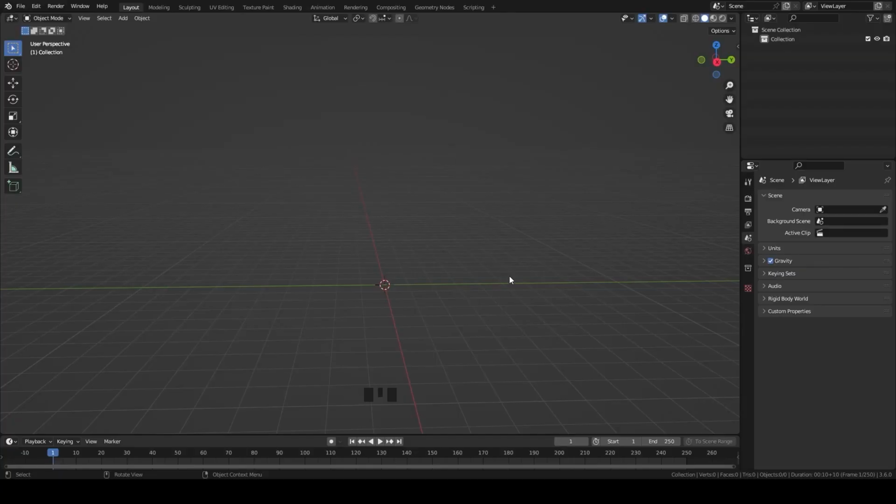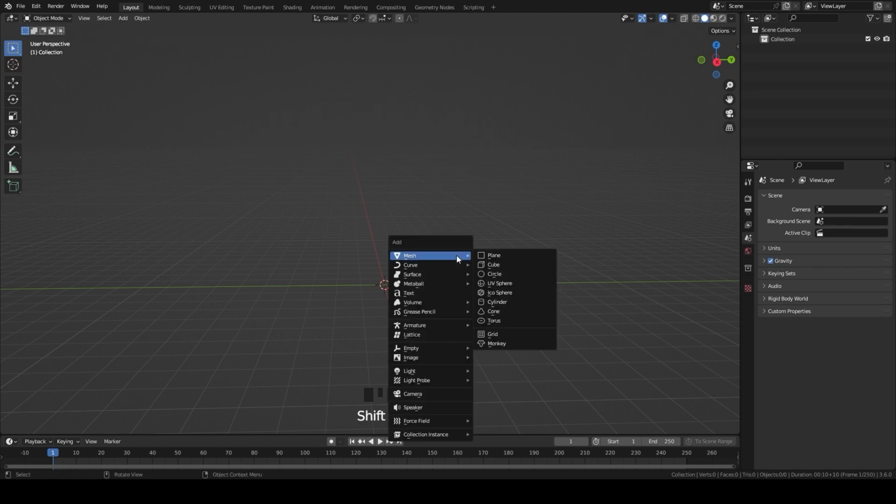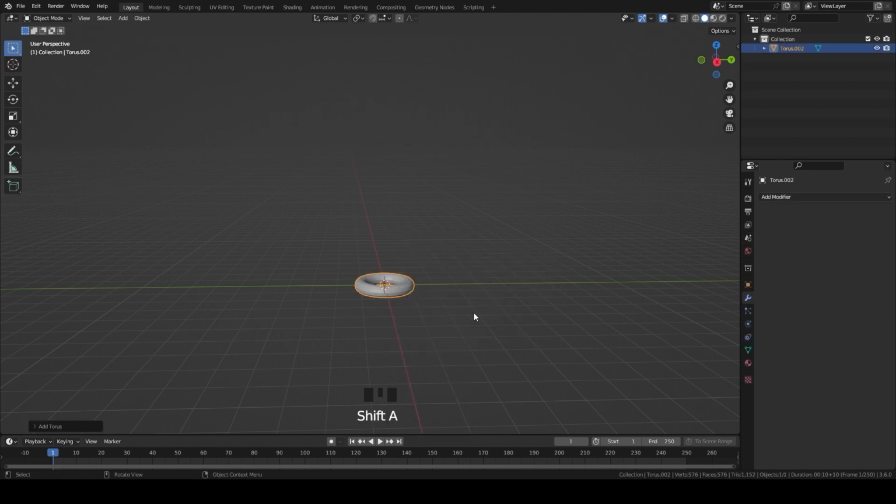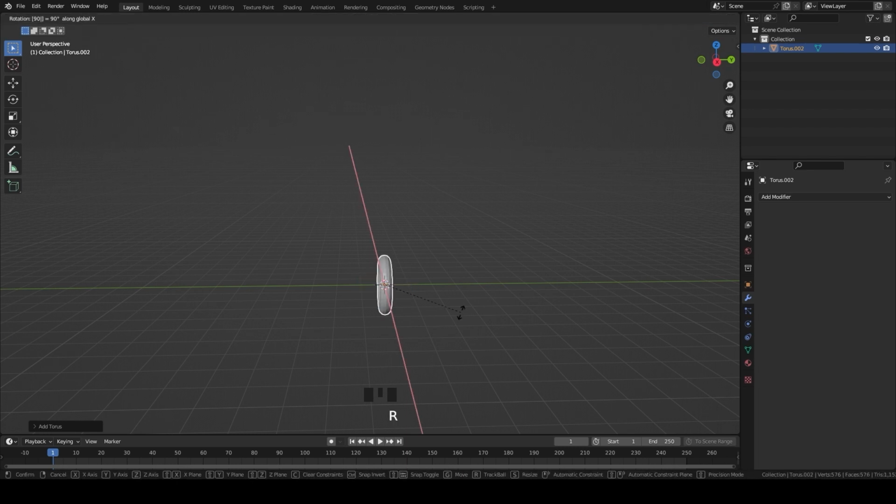For creating the same simulation, press Shift A. To create an object, you can select any object, but I am selecting torso here. Press R for the rotation on the x-axis.